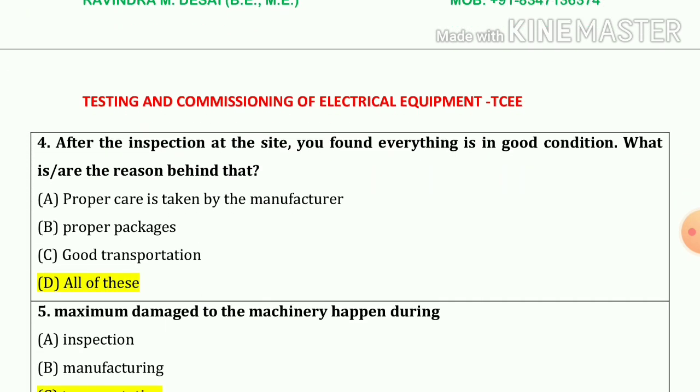Now question number 4. After the inspections at the site, you found everything is in good condition. What are the reasons behind that? So our answer is A, B and C also. That means option number D, which is our correct answer.